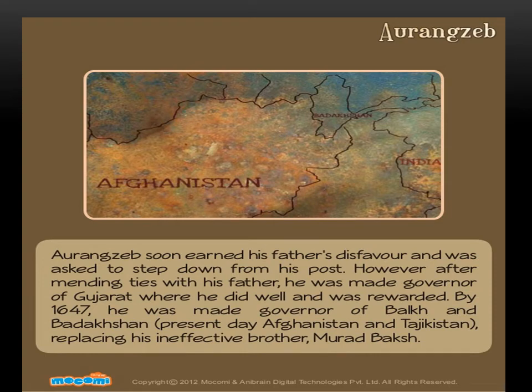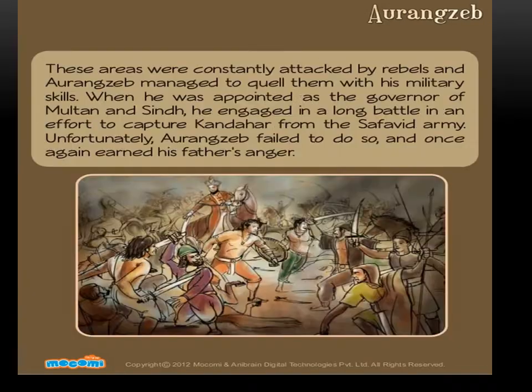Aurangzeb soon earned his father's disfavor and was asked to step down from his post. However, after mending ties with his father, he was made governor of Gujarat, where he did well and was rewarded. By 1647, he was made governor of present-day Afghanistan and Tajikistan, replacing his ineffective brother Murad Bakhsh. These areas were constantly attacked by rebels, and Aurangzeb managed to quell or suppress them with his military skills.